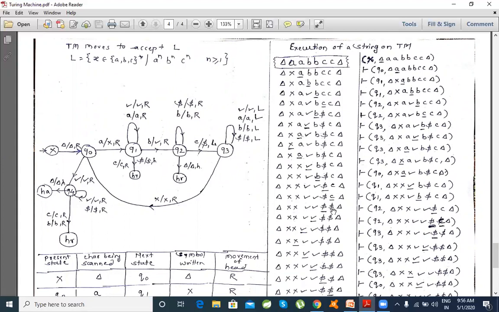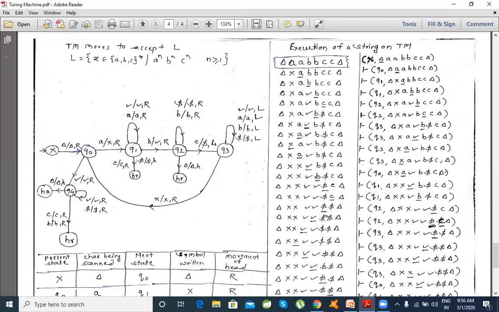So the second iteration is over here and the head should come back to the left again. After replacing the c by dollar, you can see the head is not moving towards right, it is moving towards left. In what terms should it move now?